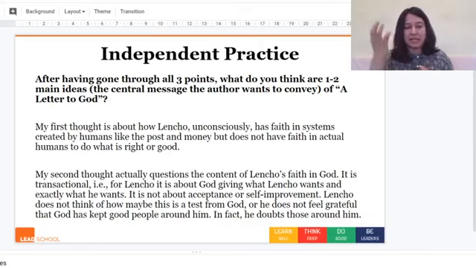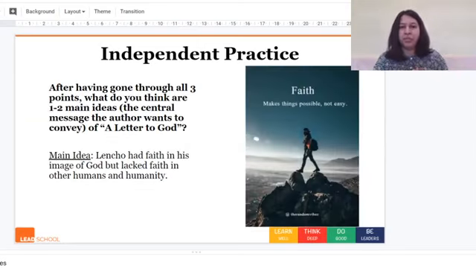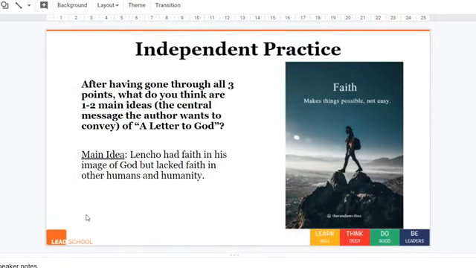So now, after having these two points in my head, my main idea would be: Lencho had faith in his image of God, but lacked faith in other humans and humanity. So this is the main idea that I have come up with. Please see if this makes sense to you.